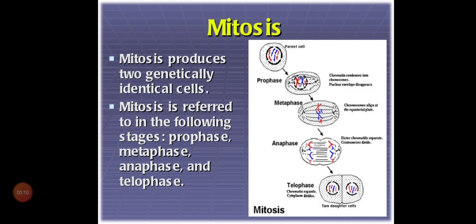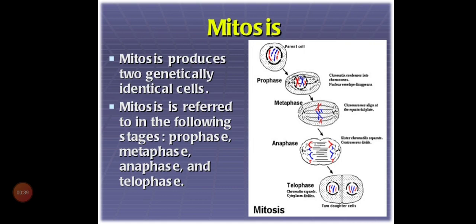We know mitosis comes under cell division. Cell division is of two types, mitosis and meiosis. Mitosis normally will occur in the body cells. What are the examples of body cells? Your skin cells, stomach cells, gut cells. Everything comes under your body cells, where you will get two cells from a single cell. The two cells are also identical cells.